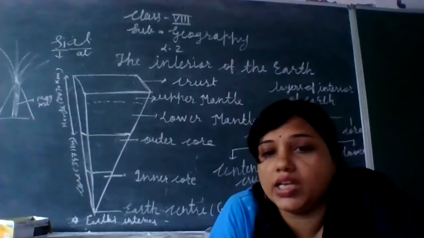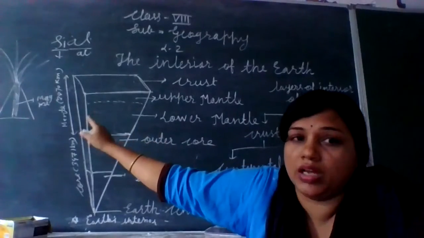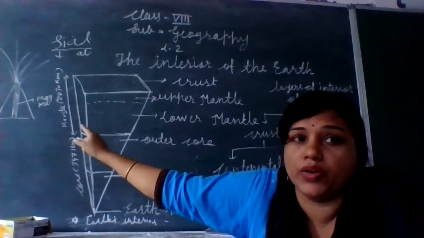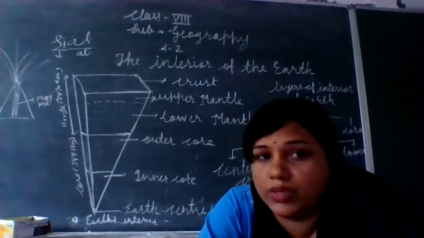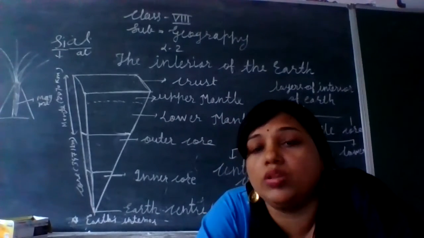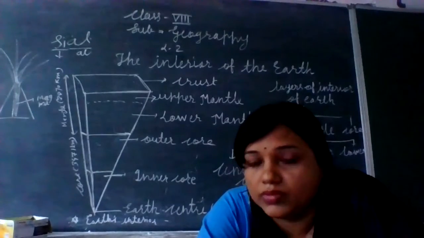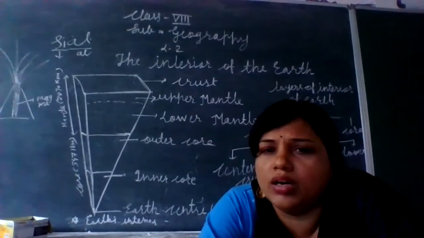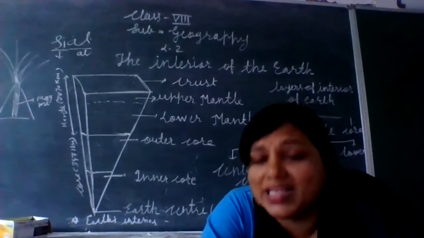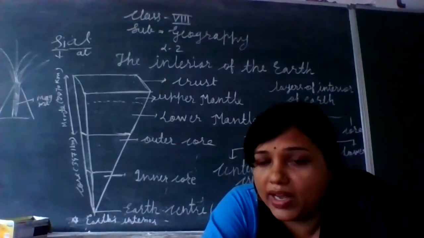Whenever a volcanic eruption happens, this magma, which is hot semi-fluid, comes out from the vent to the outer surface of the earth. When it comes on the earth's surface, that magma is known by the name lava. Along with that, many dust particles and many gases are liberated along with the magma.